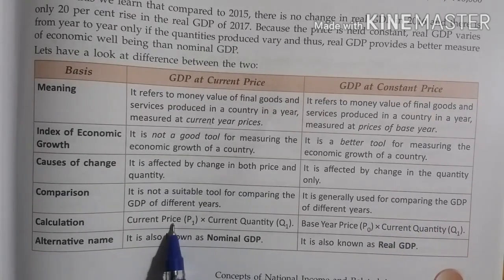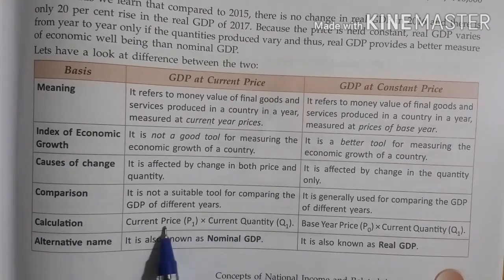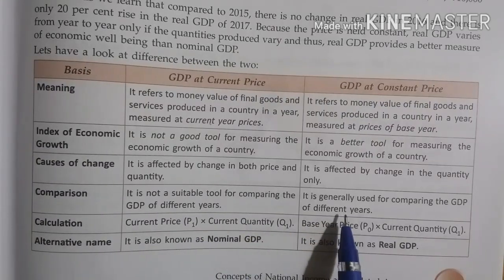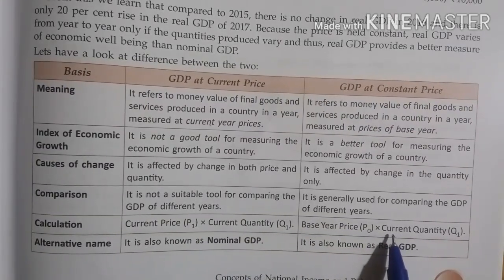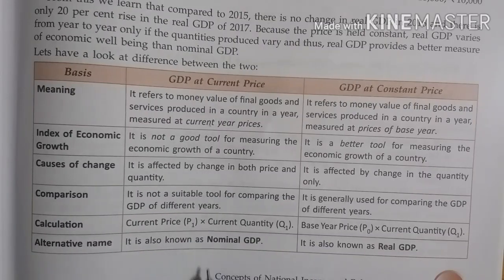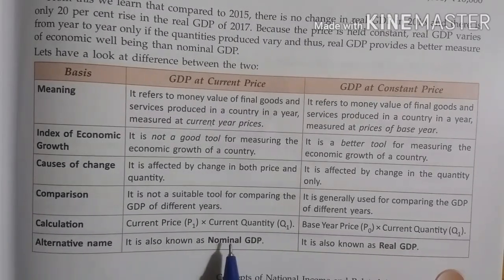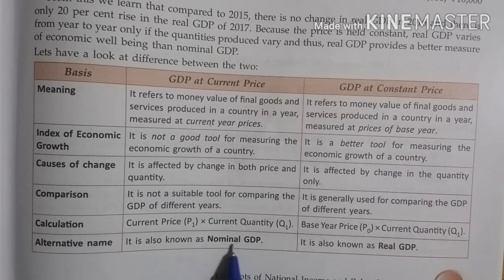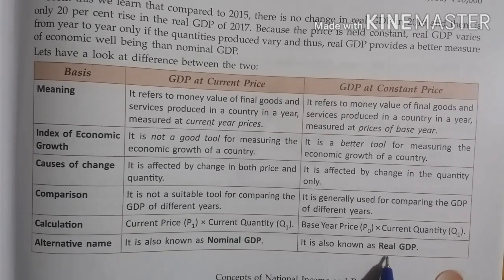Formula for calculation: GDP at current price is equal to quantity produced into current year price, and GDP at constant price equals quantity produced into base year price. So in calculations they are taken as Q1 for quantity produced, P0 for base year price, and P1 for current year price. Other name for GDP at current price is nominal GDP. Other name for GDP at constant price is real GDP.